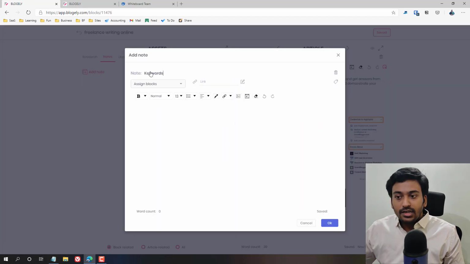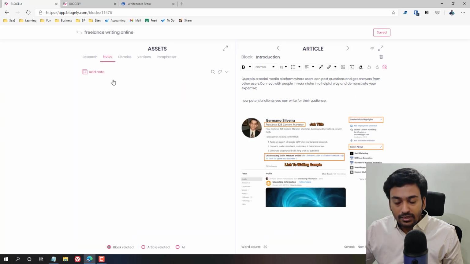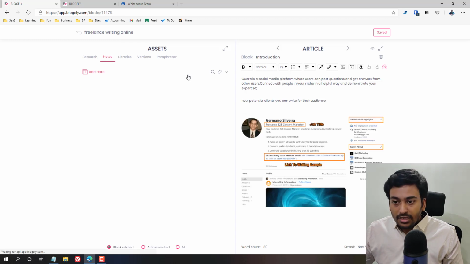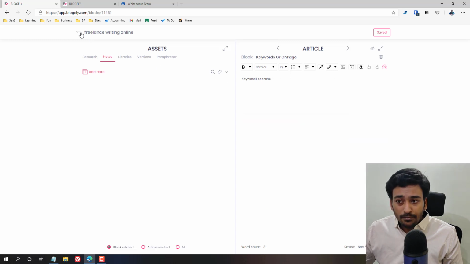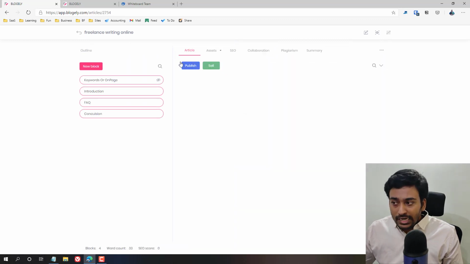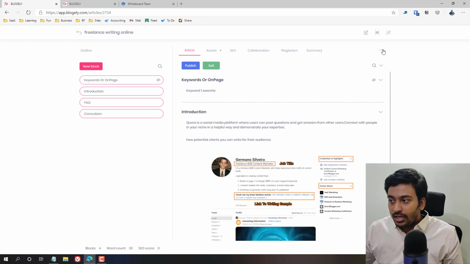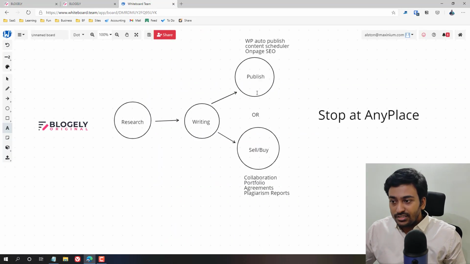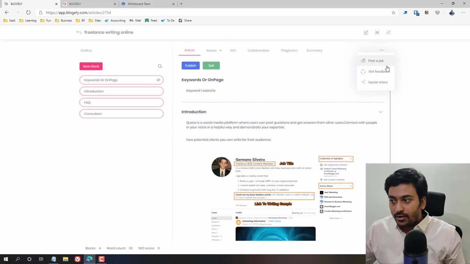For example, I will create a note like that and keep the keywords here and try to focus on them whenever I write. I will select the note as global, so it's available on all the pages. So that's how you create it. And let me show you the other sections, which are for other jobs and which we are not interested in as of now.